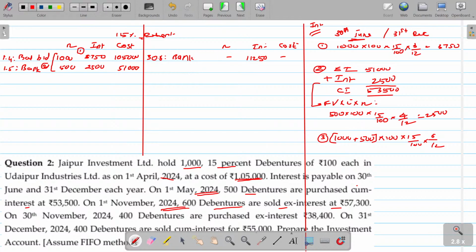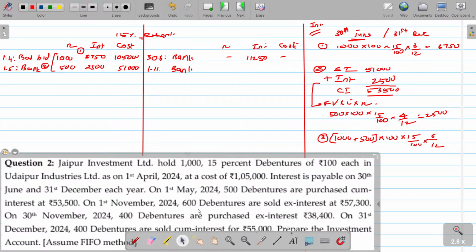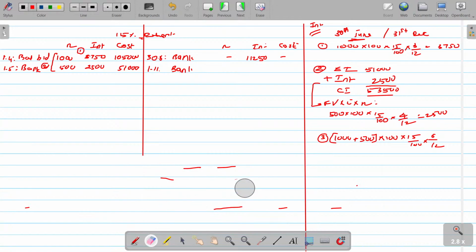After that, we'll go for which date? 1st November. Bank, you sell the securities. Clear?